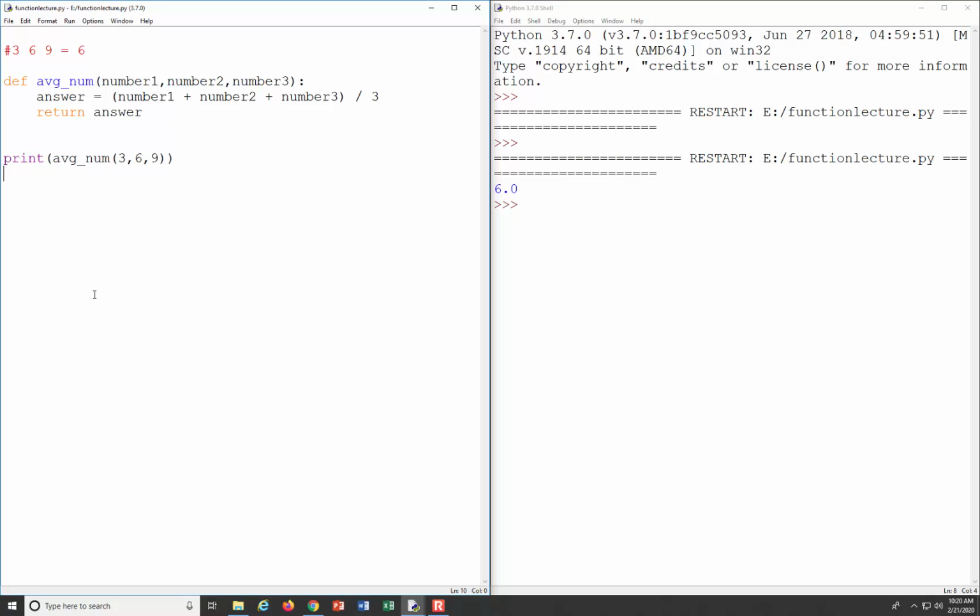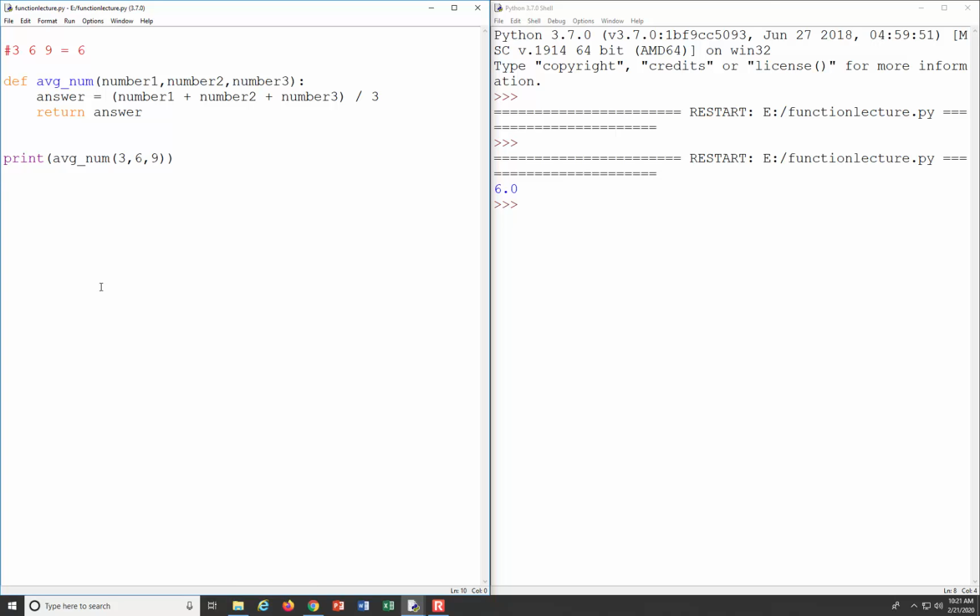And one weird thing is, okay, we give 3 integers and everything divides evenly, so why are we getting a decimal, a float? When we do that division, Python will cast our answer to a floating point number, which is good because sometimes our average might be a decimal. Okay? Any questions so far?